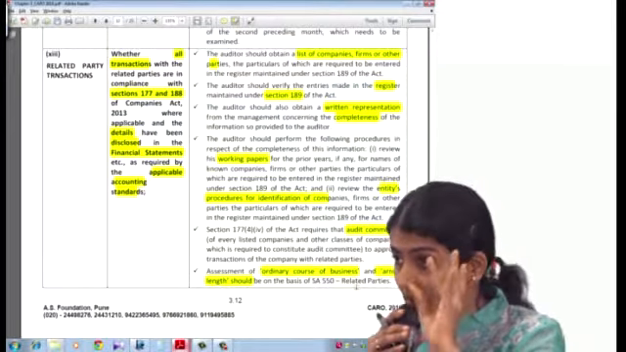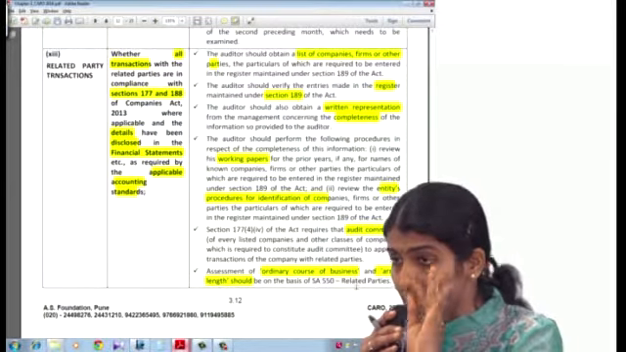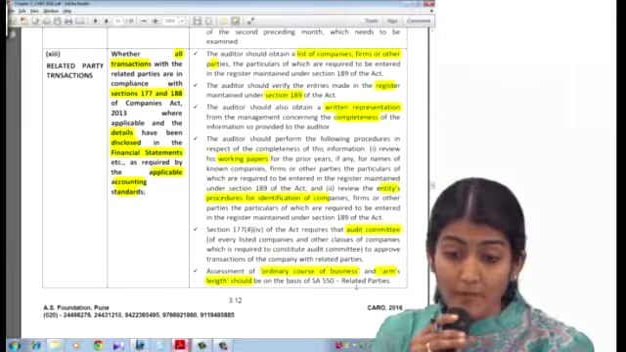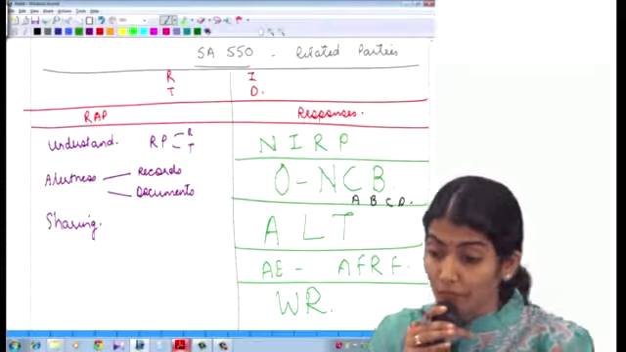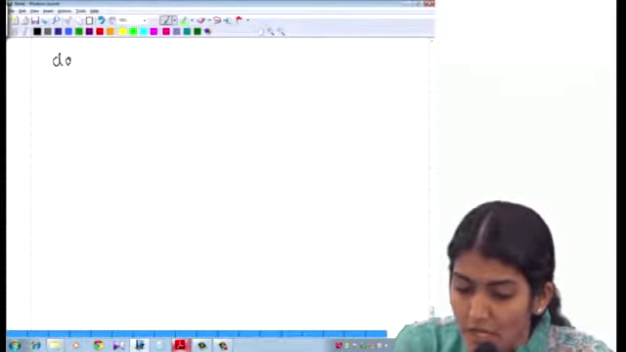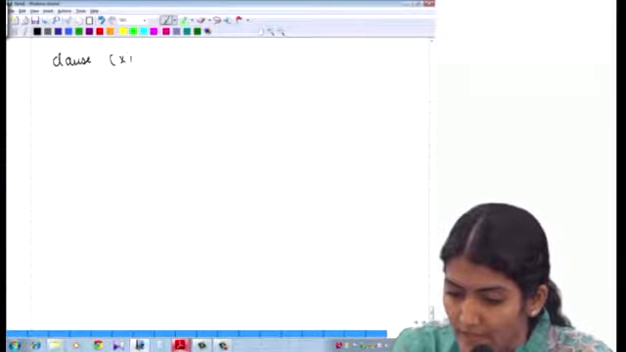Managerial remuneration, Nidhi company, related party transaction, that is MNR. Right? And now we come to PNR, that is clause 14, clause 15 and clause 16. So let me right now take first clause 14, which is regarding the